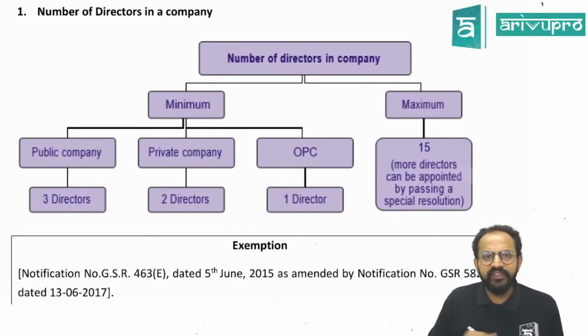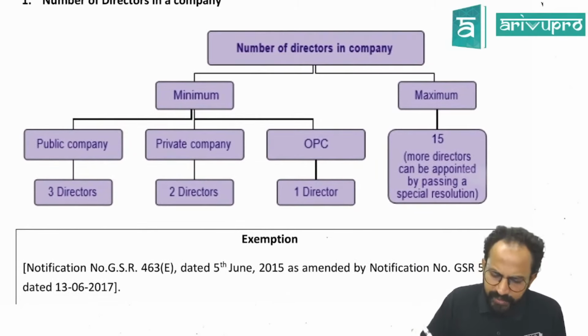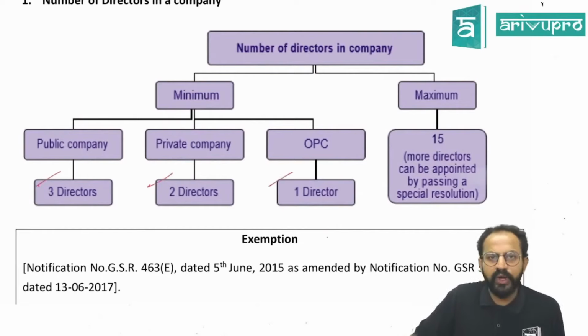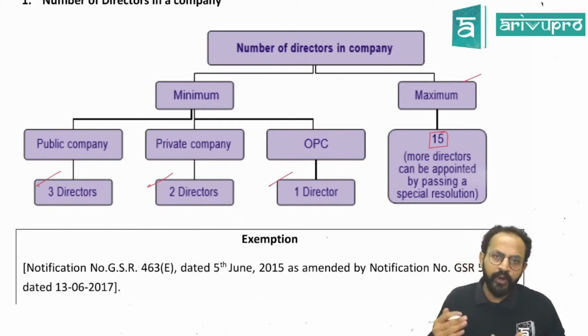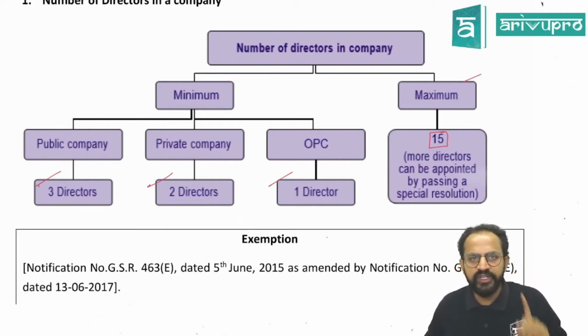The minimum number of directors in a company: public company 3 directors, private company 2 directors, OPC 1 director. The maximum number of directors in a company can be 15. This applies to public, private as well as OPC. However, if I want to appoint more, then I have to pass a special resolution.